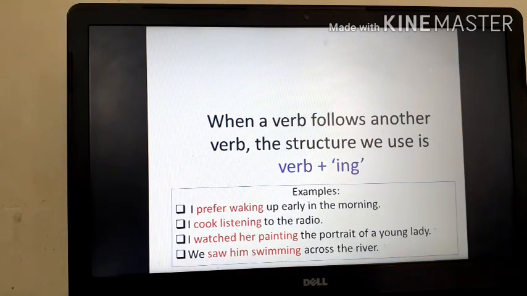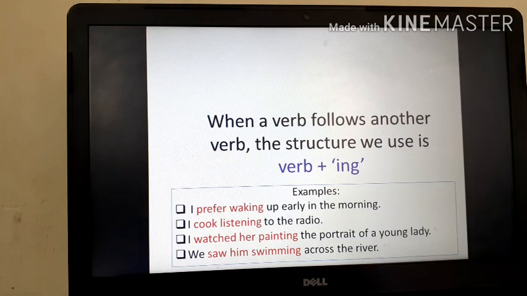When a verb follows another verb, the structure we use is verb plus ing. A verb ending in ing is either a present participle or a gerund. These two forms look very identical. The difference is in their functions in a sentence. Verb plus ing can be called gerund or participle, as I have told you.